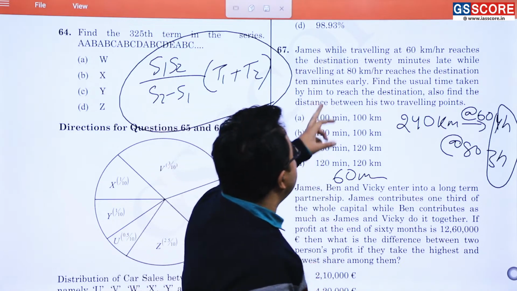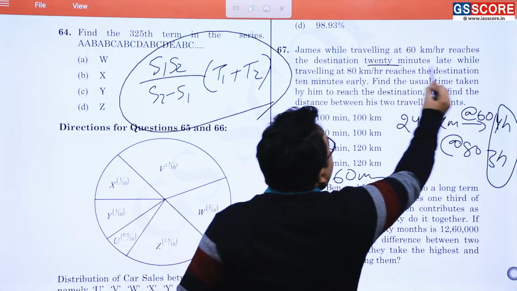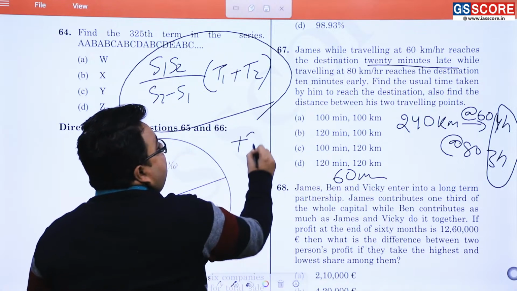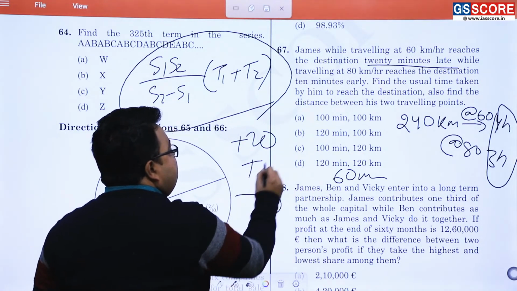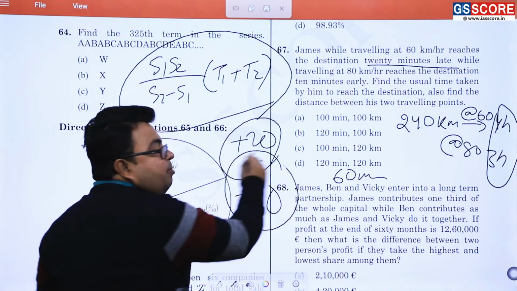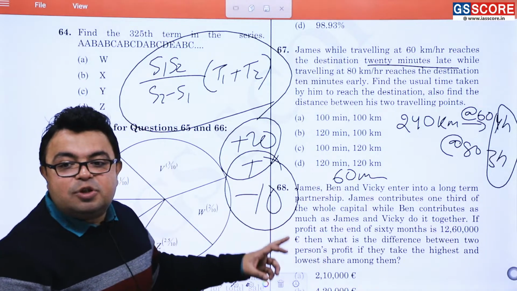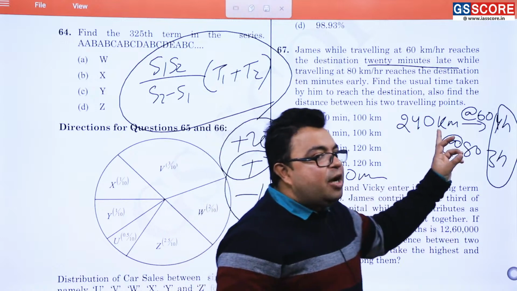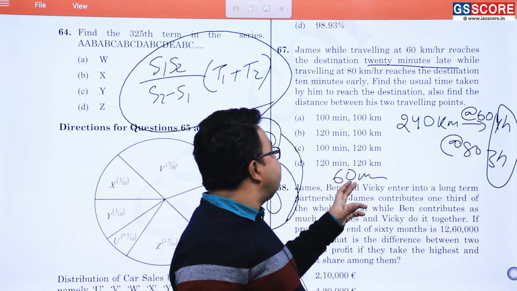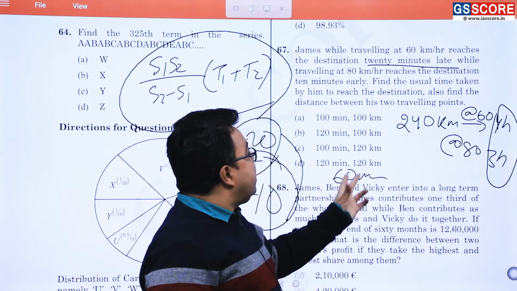And here the gap is what? At 20 minute late होता है and at 10 minute early होता है. This is the real time. So one is t plus 20 and another is t minus 10. So what is the gap over here? Gap is of 30 minute. Am I correct or not? So if 60 minute का gap है 240 km is the thing. So if 30 minute का gap है 120 km.